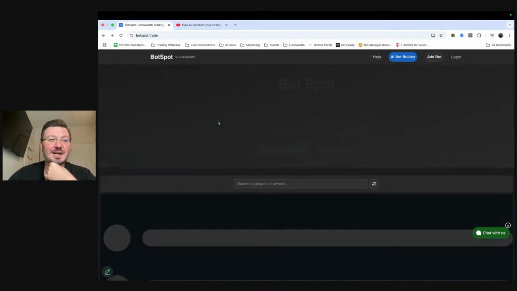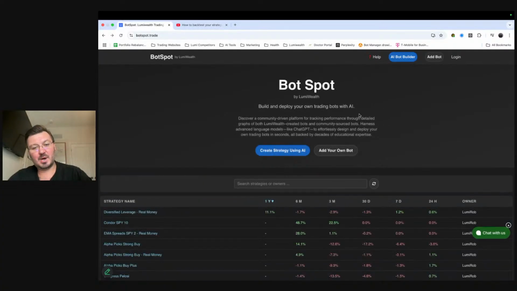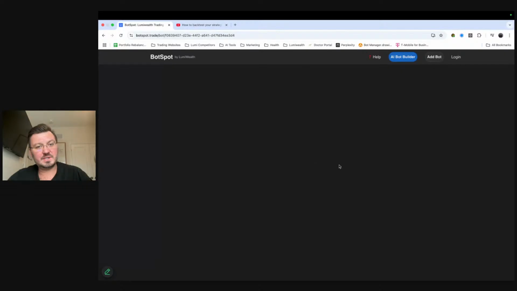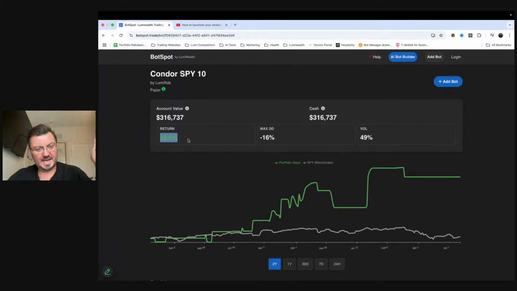Great. So just really quickly again. So here's BotSpot. You sort by 6 months. Here's our Condor Spy 12. This is one I was talking about. Up 58% over the past 6 months or so. Doing really well. Up to 300 grand in this account.